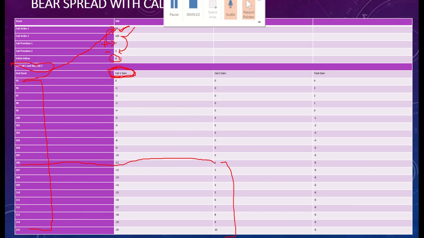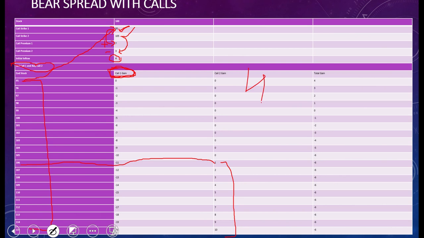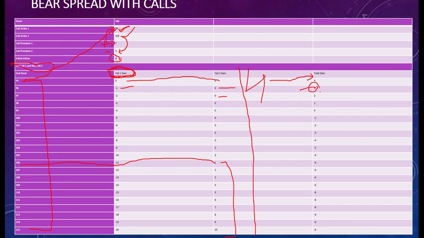And one more thing we need to understand here is that you are at a profit of rupees 4, right? So in all the situations you already have rupees 4 with you. So this 0 and 0, in both the calls you have no profit, but still you have 4 rupees profit, right? So this is your total gain. In the second situation, here you have 1 rupee loss and here you have 0 profit. So 4 minus 1 is 3, your profit is 3 rupees, then 2, 1, and from here if you can see,